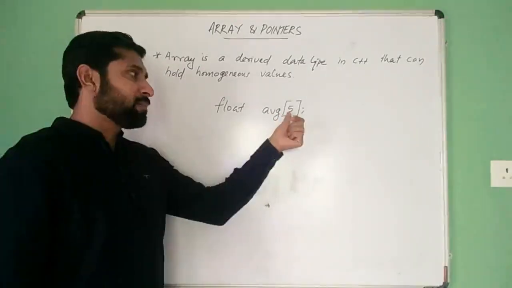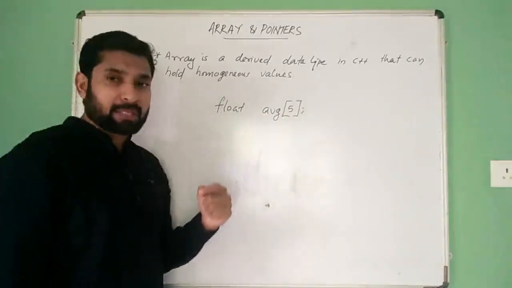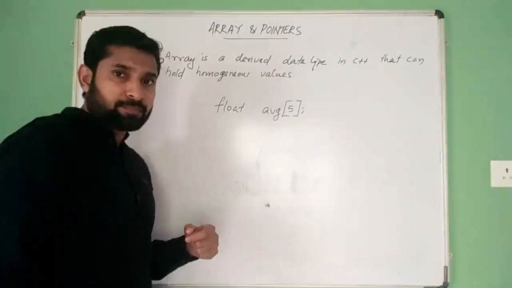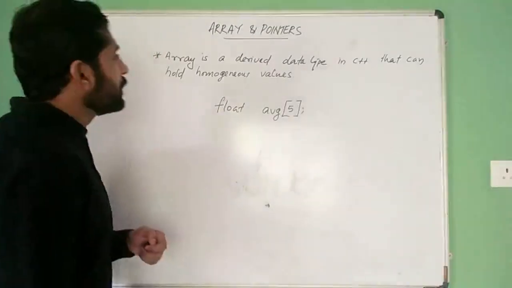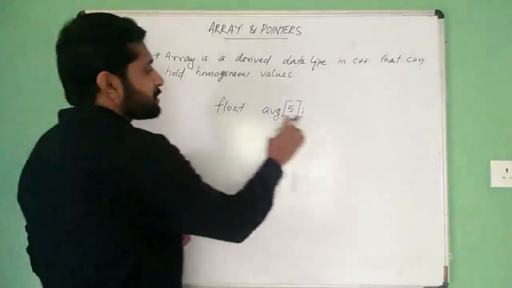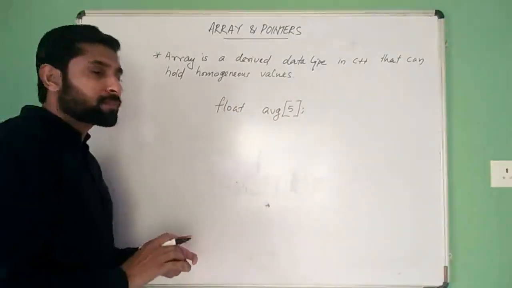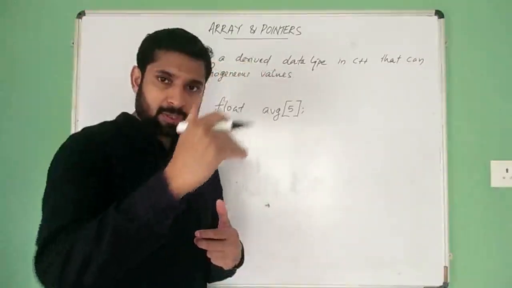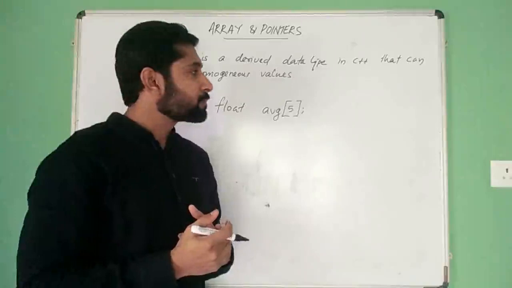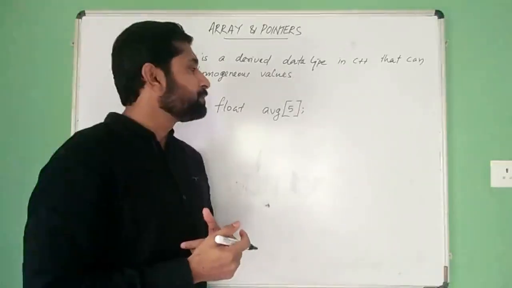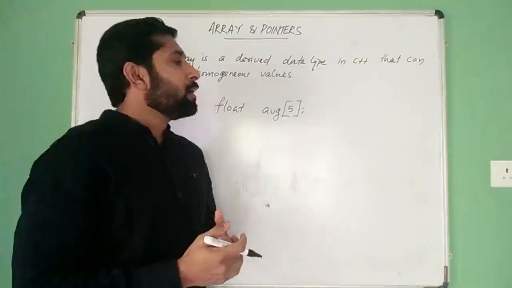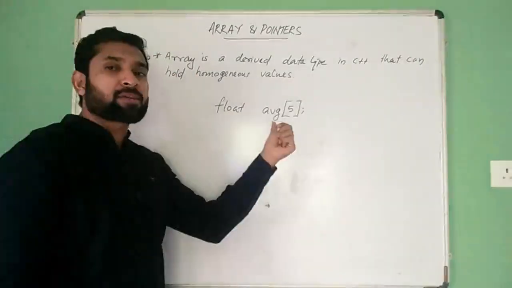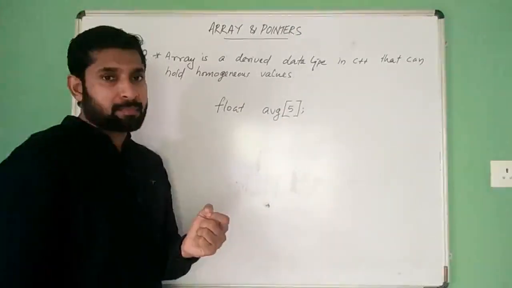It can hold a maximum of 5 elements. Its type is float. When a declaration is made like this, it reserves some contiguous locations in random access memory, in RAM, before execution of program. So this is a declaration of static array.